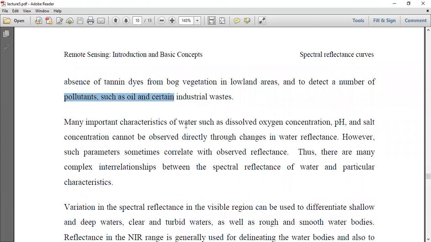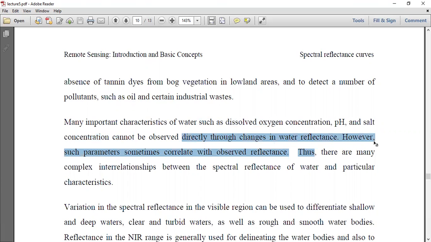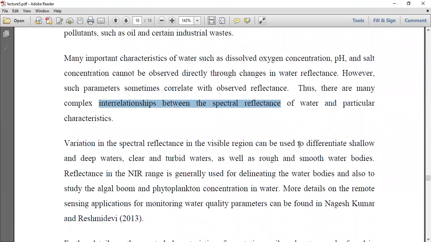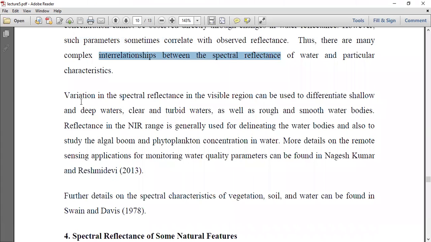Many important characteristics of the water, such as dissolved oxygen concentration, pH, and the salt concentration, cannot be observed directly through the change in the water reflectance. However, such parameters sometimes correlate with the observed reflectance. Thus, there are many complex interrelationships between the spectral reflectance of water and the particular characteristics.